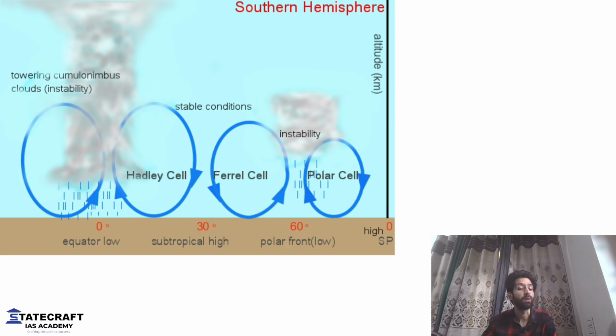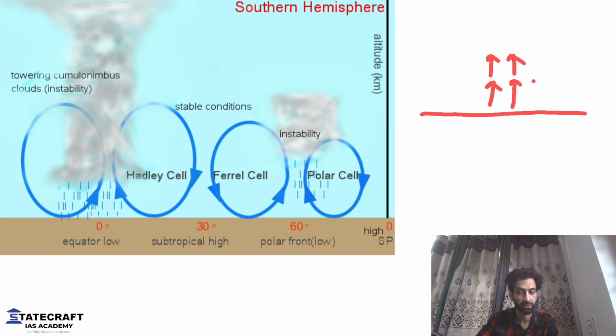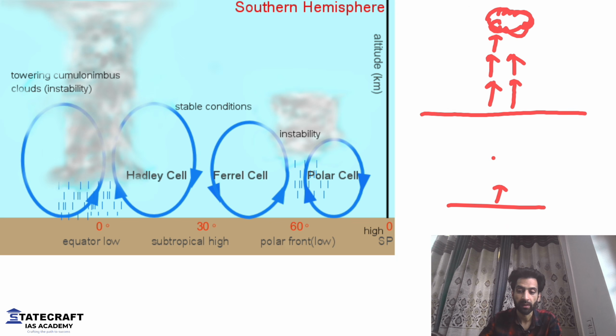Let me see how. Remember something, whenever the air is going up, it will lead to rainfall or formation of clouds. Hopefully you read this in primary school, that whenever the air goes up, it forms clouds. Why? Because it loses the specific heat, the relative humidity, other things. Right now we cannot mix the two, otherwise it will be very difficult. But one thing I want to tell you is whenever the air goes up, it will cool down and it will lead to formation of clouds. Moving air going up.